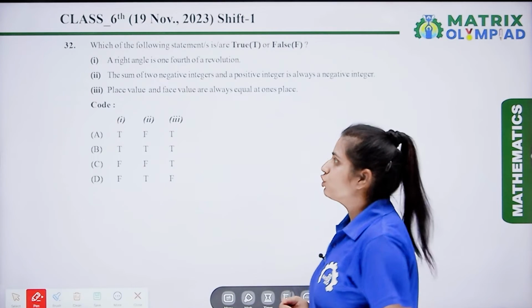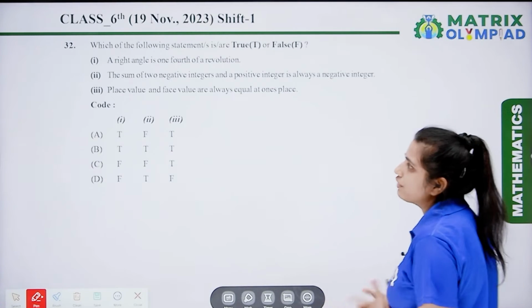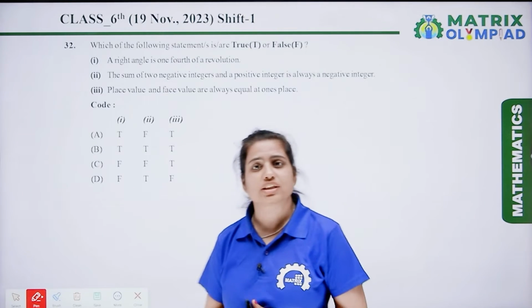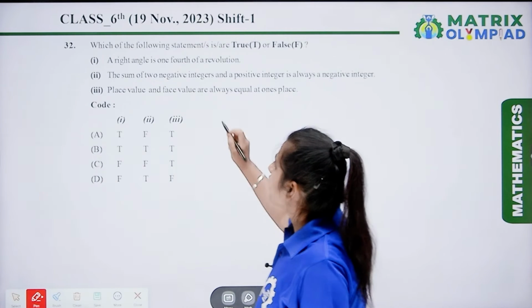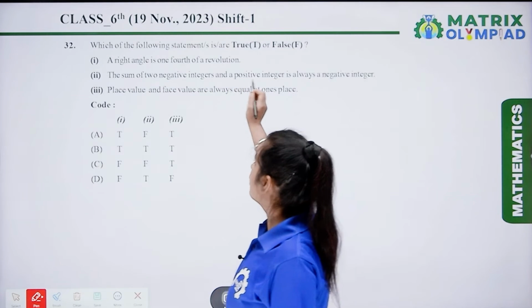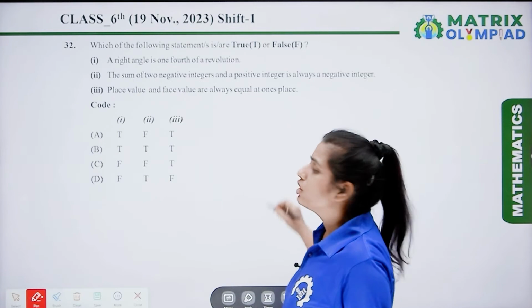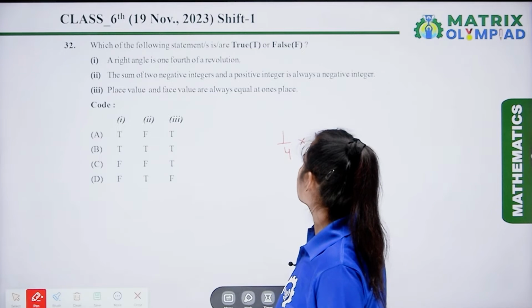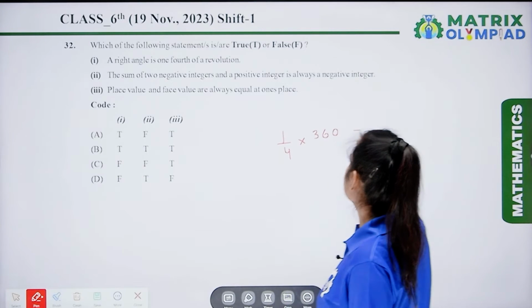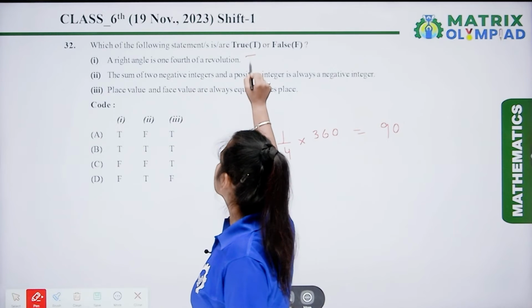Now, the next question is question number 32. Which of the following statements is true or false? So, here we have to find out which statement is true and which statement is false. The first statement is, a right angle is 1/4 of a revolution. Yes, this statement is true because 1/4 multiplied by 360 degrees is equal to 90 degrees. So, the first statement is true.